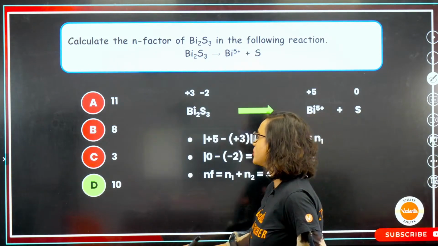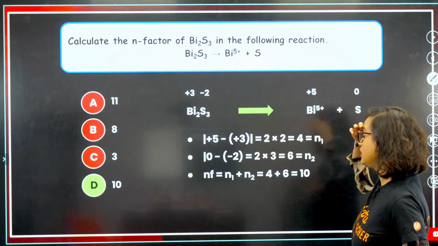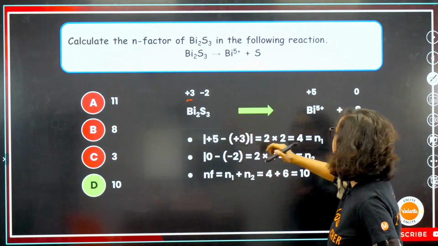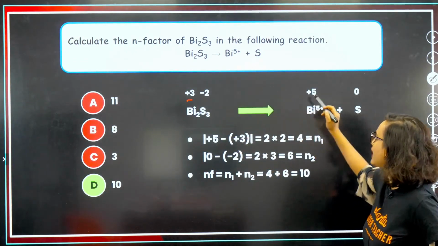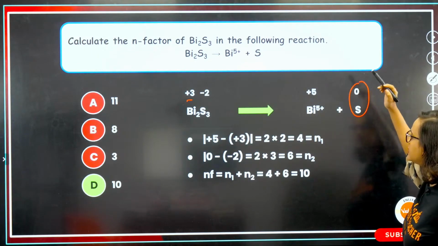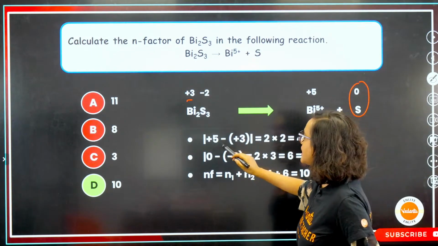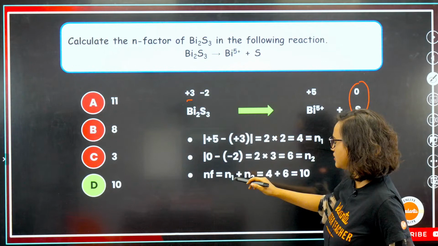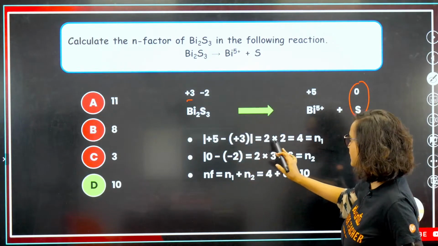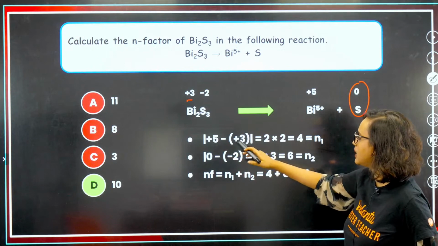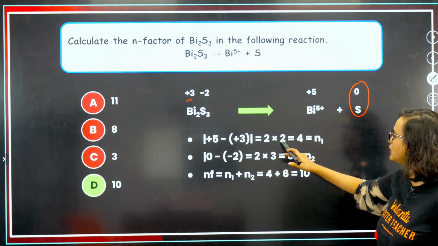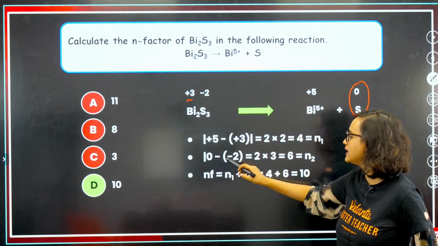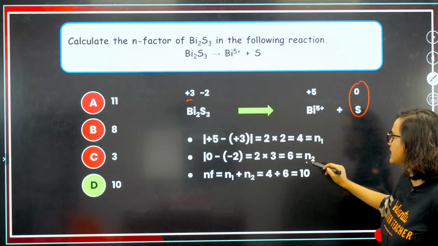Okay, the answer is option D. How? Chalo. Here, Bi2S3. So, obviously, +3, -2. Cross multiplication. Now, Bi here is given as +5, and S here is 0. So +5 minus +3 is equal to 2, 2 into 2 is equal to 4. That is your N1. Then here, since we have 0, 0 minus -2 is equal to 2, into 3 is equal to 6. That's your N2.